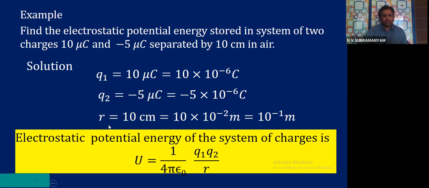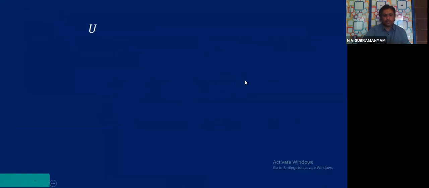Q1, Q2, R value, did you note down? Centimeters convert into meters: 10 into 10 power minus 2 meters will become 10 power minus 1 meters. So the electrostatic potential energy of a system of charges, the formula is U is 1 by 4 pi epsilon 0 Q1 Q2 by R. Okay, so U is equal to 9 into 10 to the power of 9.